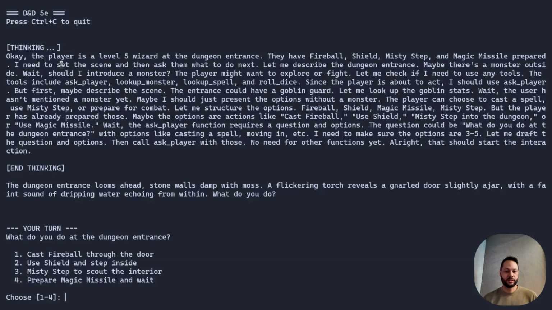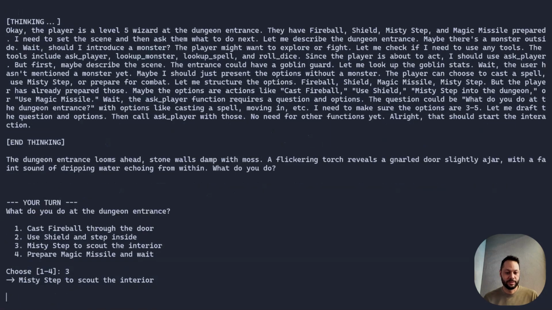You can see these thinking tokens. Okay, the player is a level 5 wizard, and then the end thinking, and then you get the actual response from the model. The dungeon entrance looms ahead, stone walls damp with moss. A flickering torch reveals a gnarled door slightly ajar, with a faint sound of dripping water echoing from within. What do you do? So this is all running locally on my machine right now on my NVIDIA card, which is pretty cool. So I'm going to choose 3, Misty Step to scout the interior. I don't know what that is, but let's see what it does.